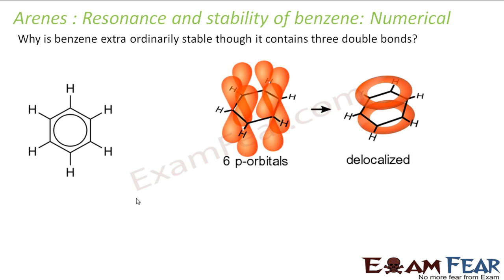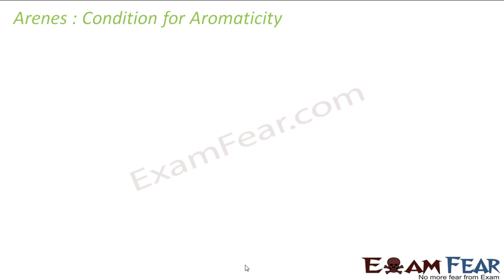So the question is, why does benzene have extra stability? If you see, it has all these electron clouds here, right? The electrons are delocalized, and we have talked that the more the electrons are delocalized and free to roam around, the more stable they are. Also, if you see the resonating structures, which we have also discussed in organic chemistry, there are so many resonating structures which are possible for benzene. That also adds to the extra stability for benzene.